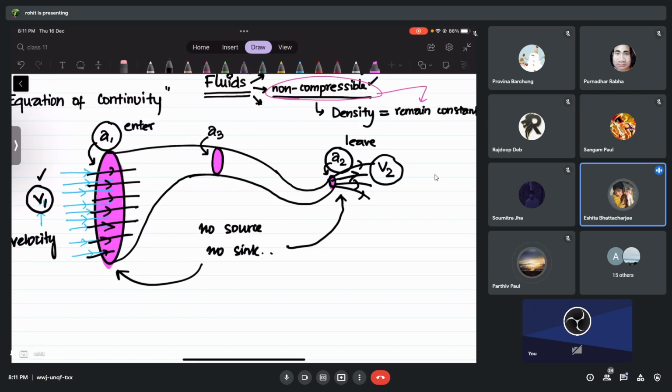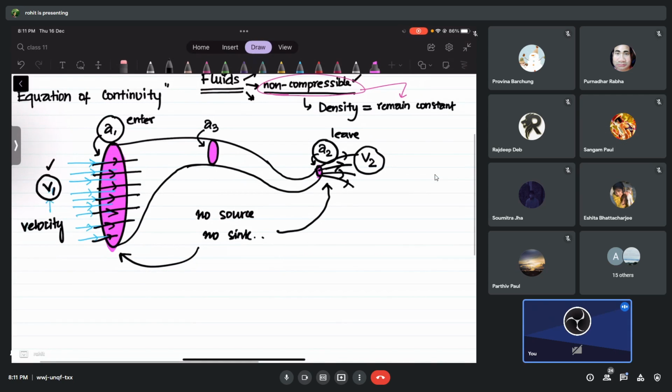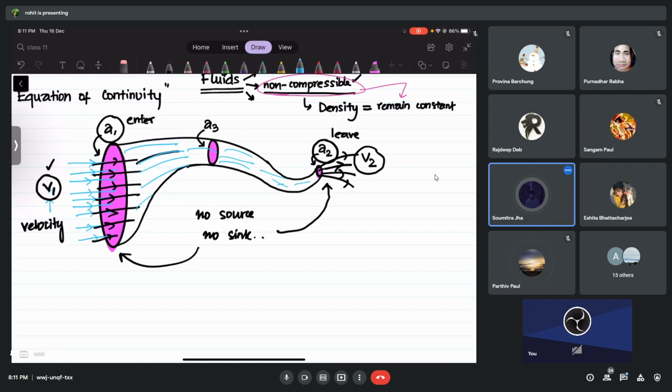Different speed. Okay, let's compare V1 and V2. Where do you think the water or the liquid will come out faster? Will it enter faster or come out faster if the diagram is like this? Come out faster. Yes, come out faster. It doesn't mean that more water is coming out. Do you think more water is coming out or the same amount of water will leave? Same amount of water. I'll give an example.